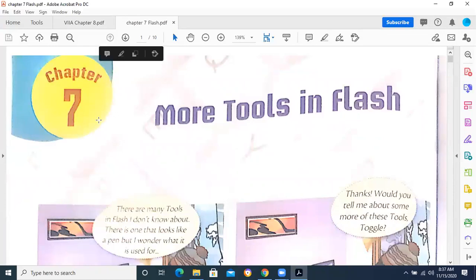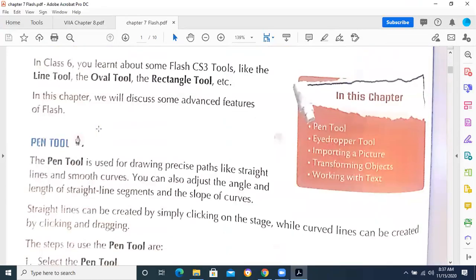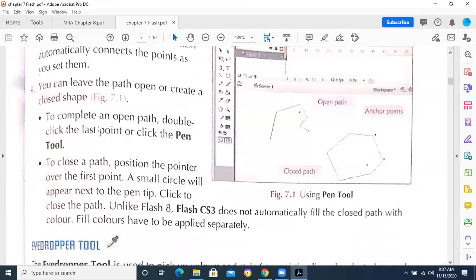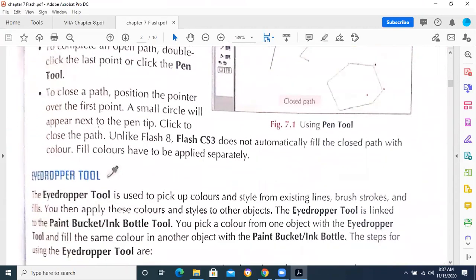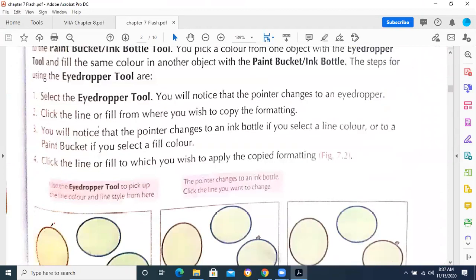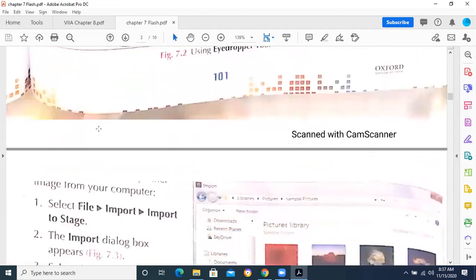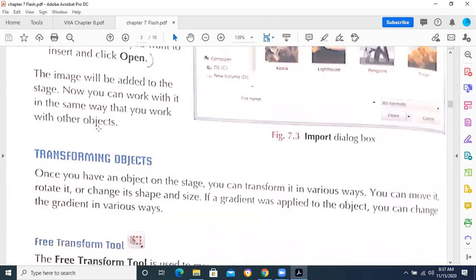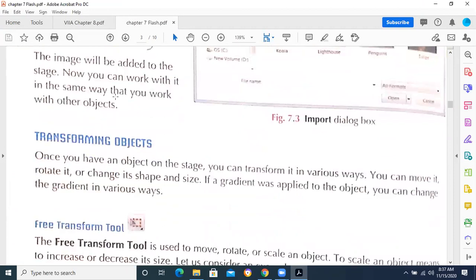For example, define, let's suppose, the pen tool. What is the purpose of the pen tool? What is the purpose of a layer? Eyedropper tool, what does an eyedropper tool do? How we can draw different types of objects, how we can import an image in Flash, how we can transform the image, what is the purpose of the transform tool. The steps will not be asked, that is, how you are going to insert an image in your Flash document. This type of question will not be there because these are practical in nature.